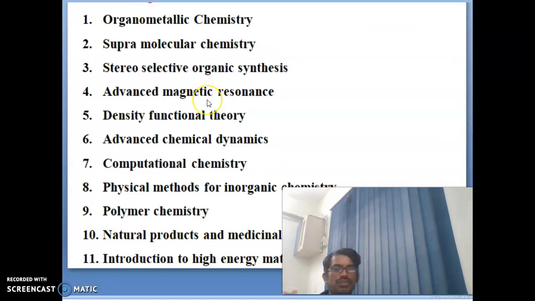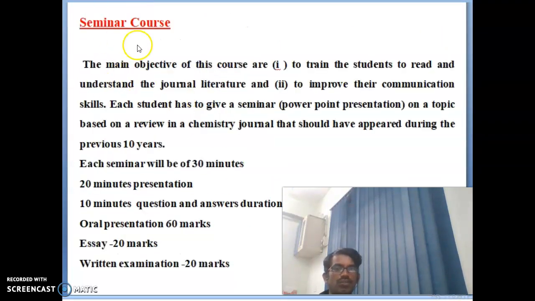These are the elective papers. You can see after elective what the students should learn from the seminar course. So what is the seminar course? The main objective of this seminar course is to train the student to read and understand journal articles and literature, and to improve their communication skills.